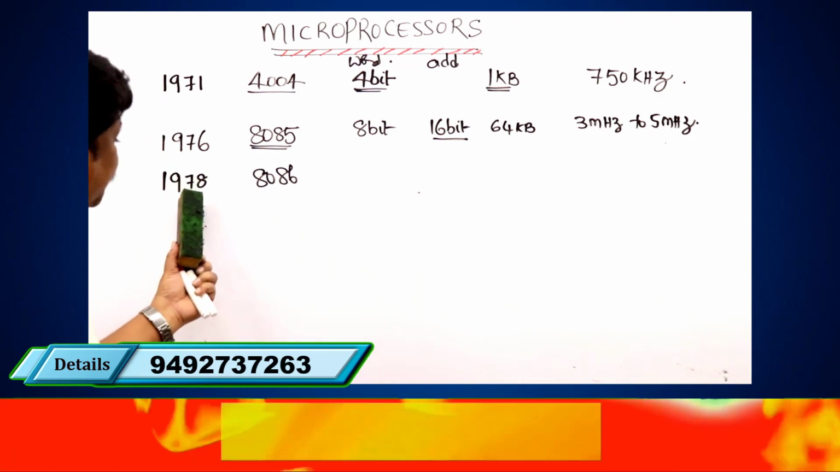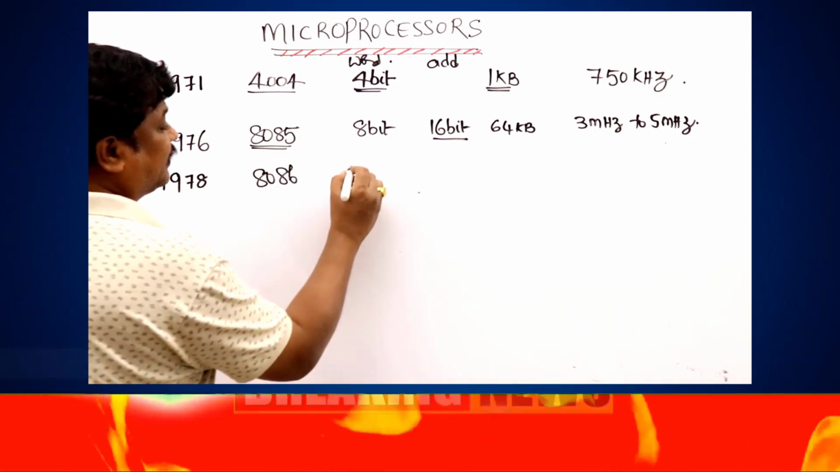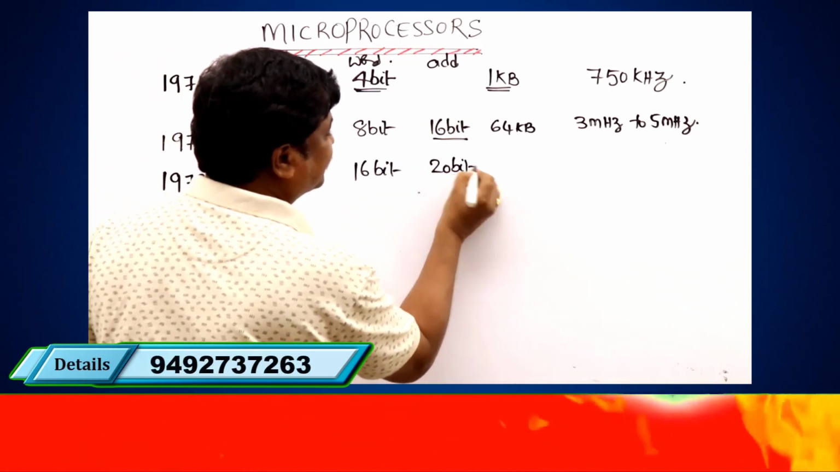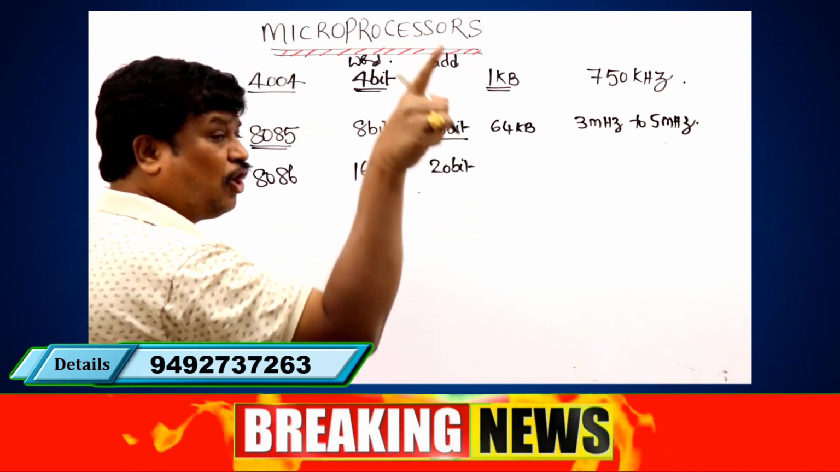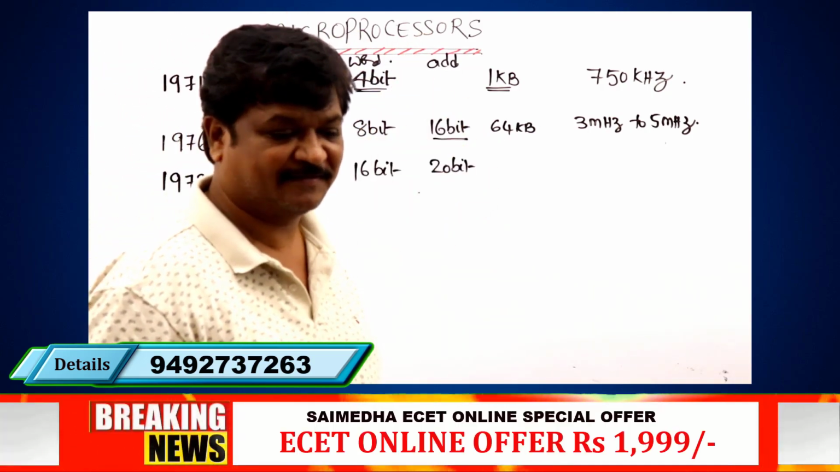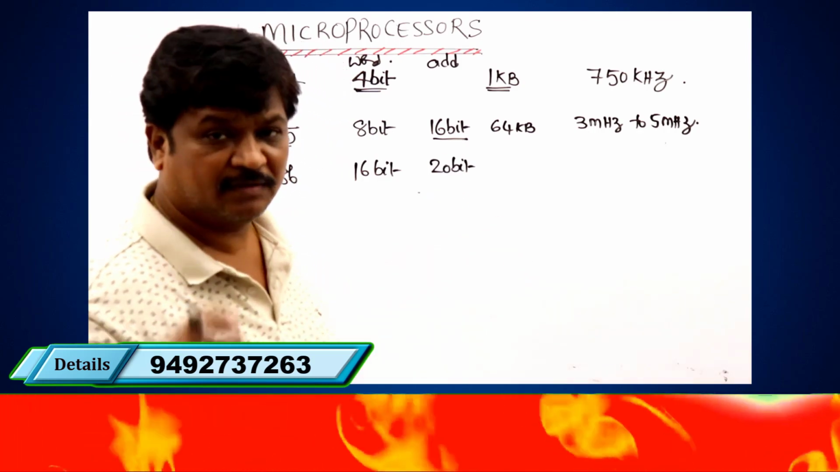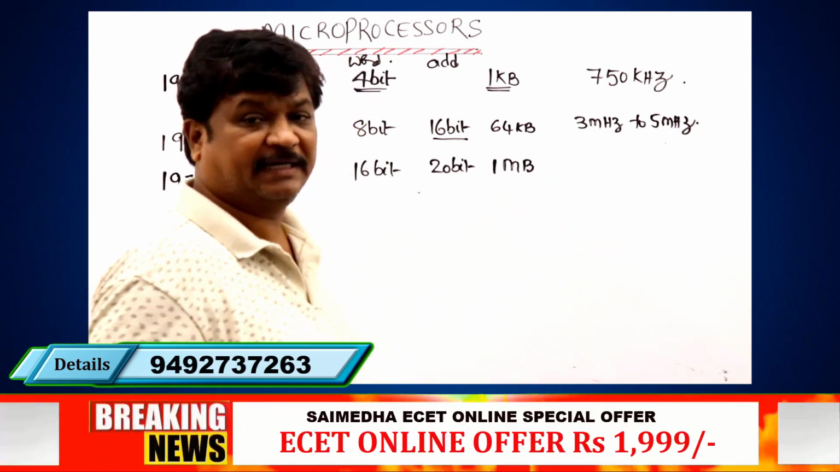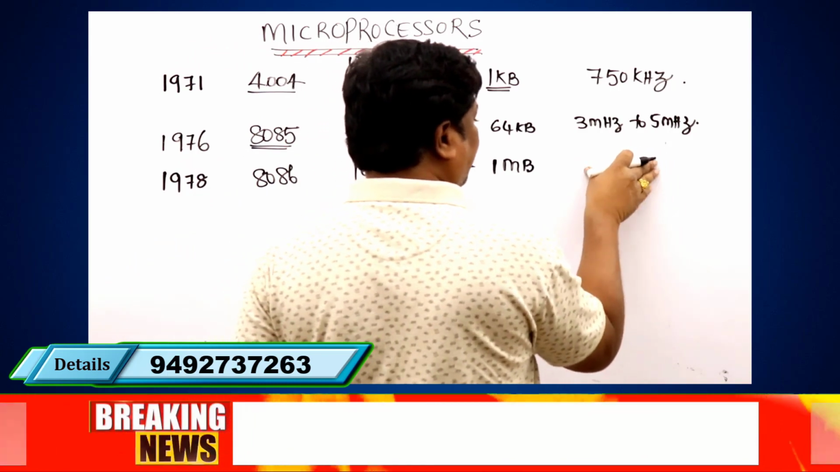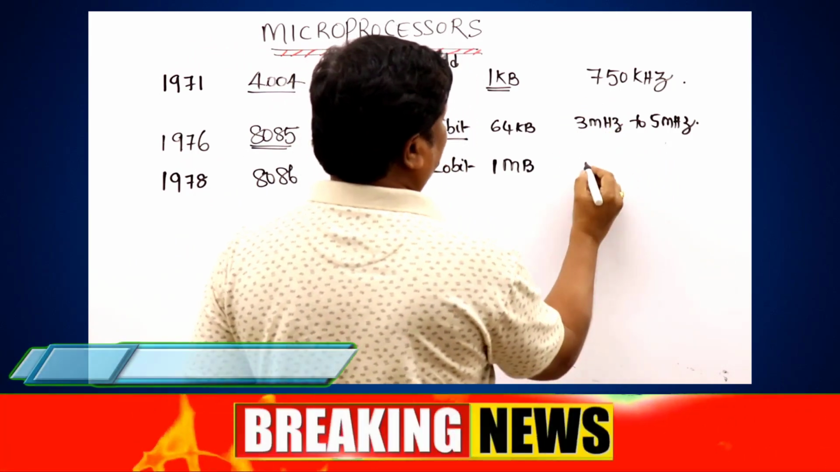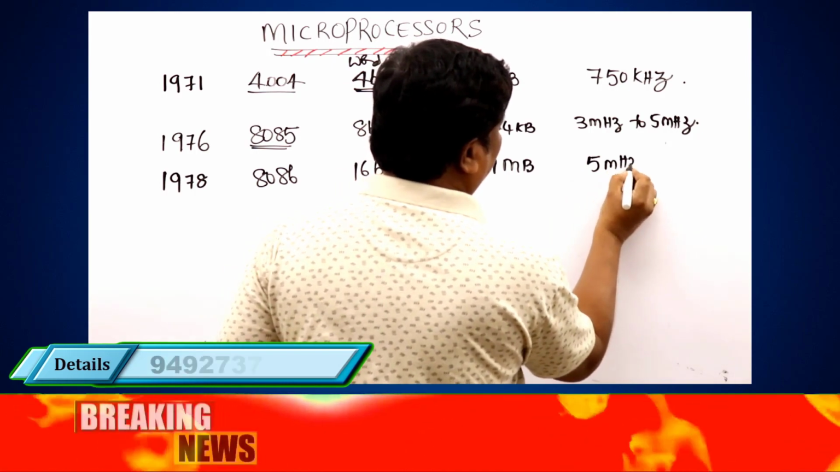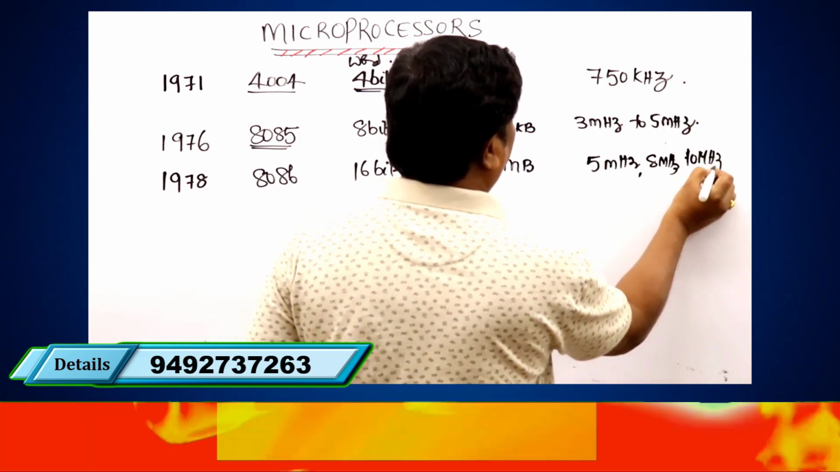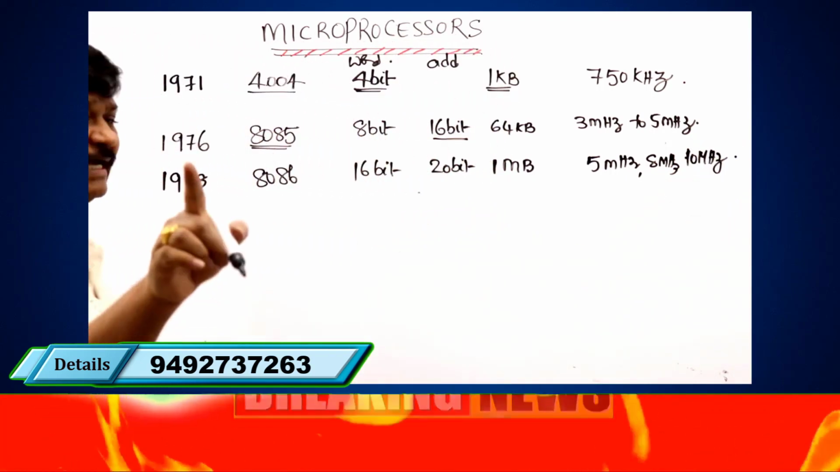The 8086 microprocessor is the first advanced 16-bit microprocessor, that's why the word size is 16-bit, and its address bus is 20 bits. How much address space can it access? Can you calculate this? The address space can be calculated as 1 megabyte. And what about the clock frequency? 5 MHz is available, 8 MHz is available, and 10 MHz is available.